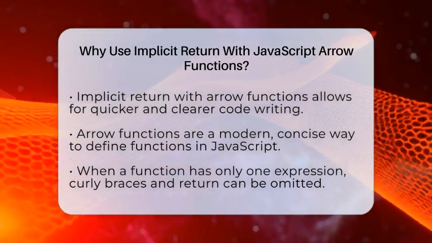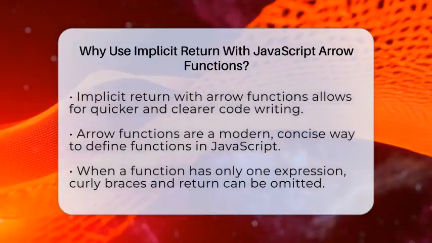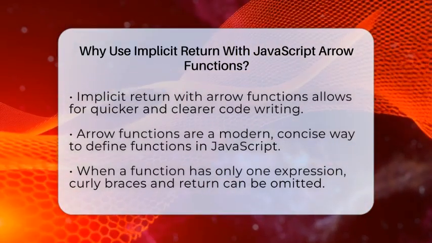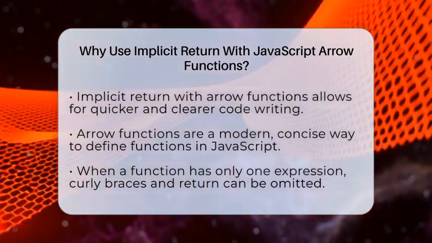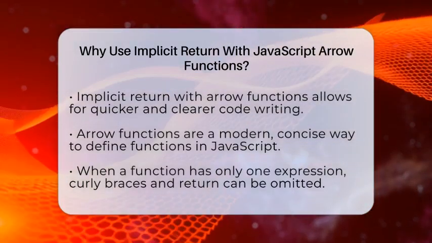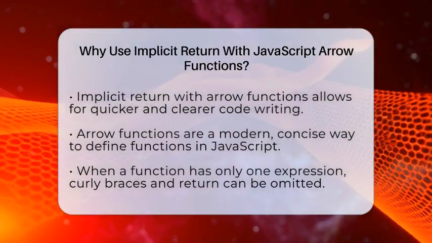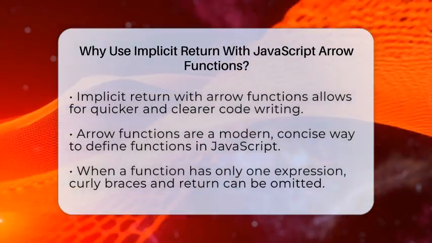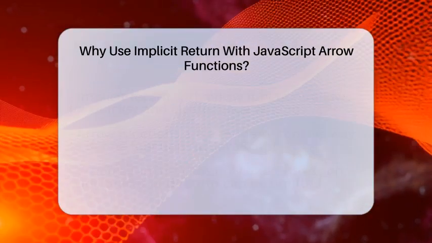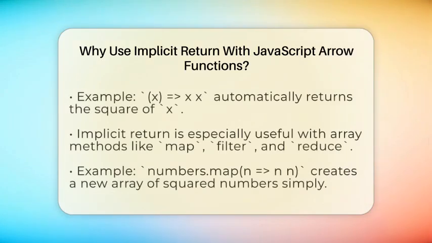With arrow functions, if your function only has one expression, you can skip the curly braces and the word return. This is called implicit return. For example, instead of writing a function that returns the square of a number like this, function(x) { return x * x; }, you can write it as x => x * x. The arrow automatically returns the value of that expression. This makes your code shorter and easier to understand at a glance.